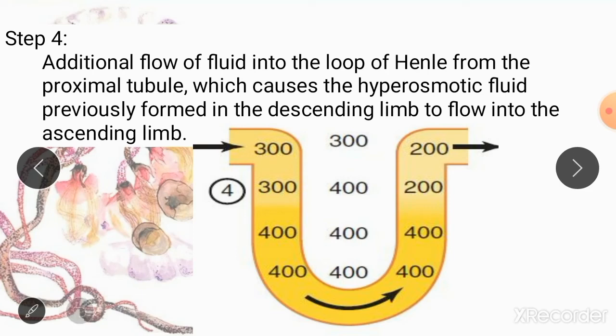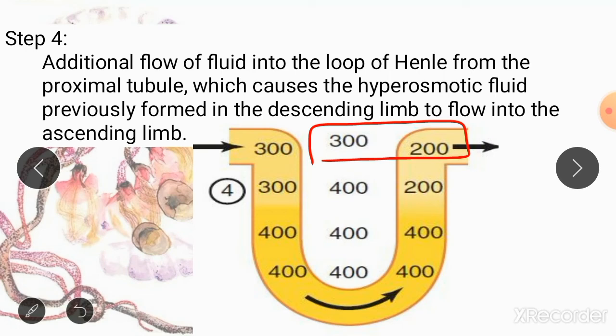But here you can see no fluid or ions need to be transported, because there is already a difference of 200 milliosmoles, while in the top part of the renal medulla there is a difference of only 100 milliosmoles between the nephron and the renal medullary interstitium. So there more solutes can be pumped from the nephron into the interstitium.